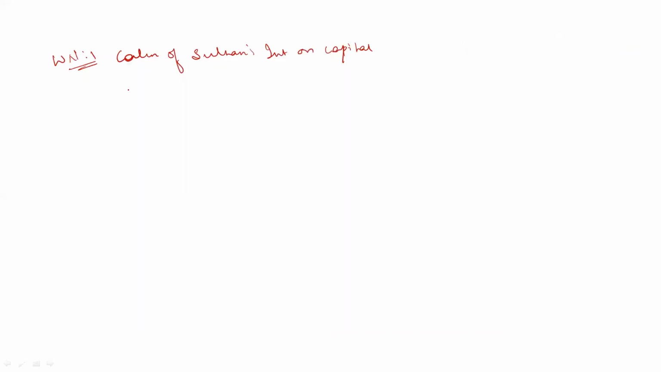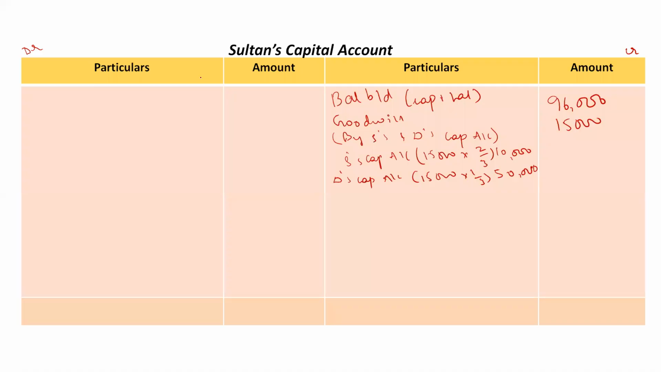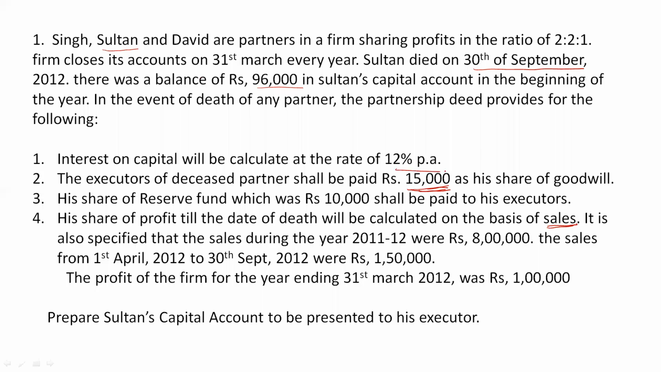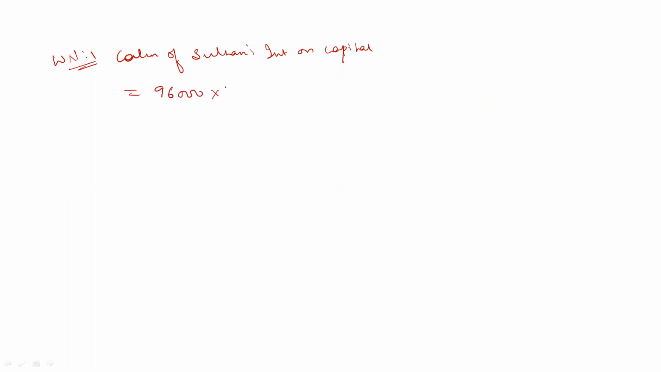So the capital of Sultan given in the question is rupees 96,000. Rate of interest provided in the question is 12% per annum. Clear? So 12 divided by 100, percentage in the sense 100, into, now this thing is important. We are not providing him interest on capital for the whole year. This 12% is for full 1 year, so we cannot provide him interest on capital for full 1 year.